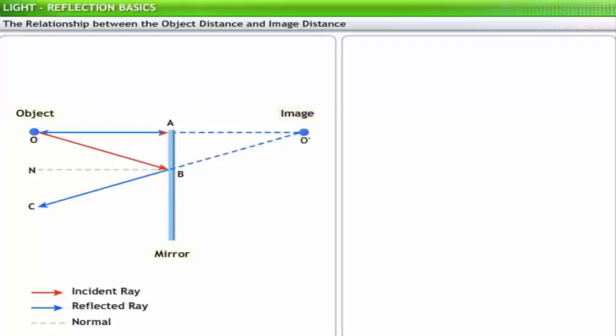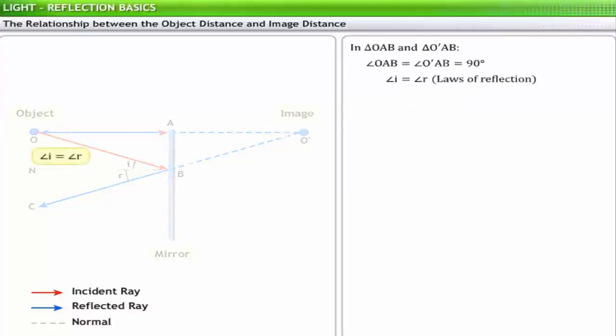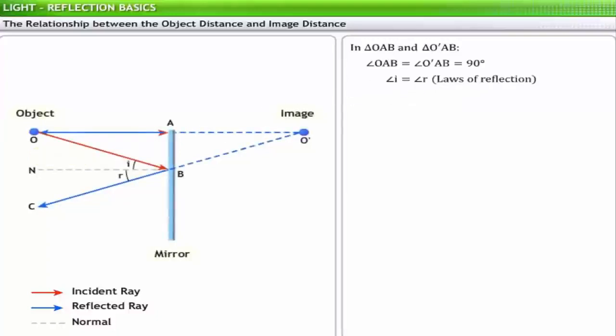In triangles OAB and O dash AB, angles OAB and O dash AB are equal to 90 degrees. Also, based on the law of reflection, angle I is equal to angle R. Angles on alternate sides of the transversal on two parallel lines are called alternate angles and are always equal. Here, angle I and angle BOA are alternate angles.